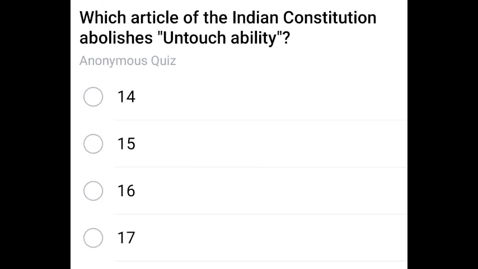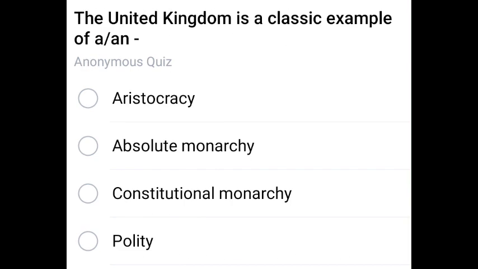Next question. Which article of the Indian Constitution abolishes untouchability? It is a repeated question again. The correct answer, as we know before, is 17. 17 is untouchability.